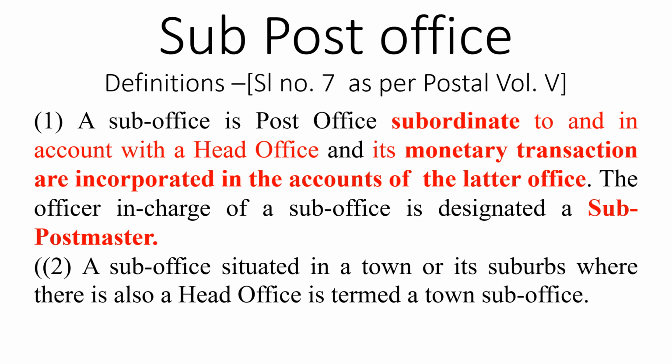Very simple. In major cities where HO and SO are also available, city means town and suburban areas. The sub offices situated in town and suburban areas are called town sub offices.